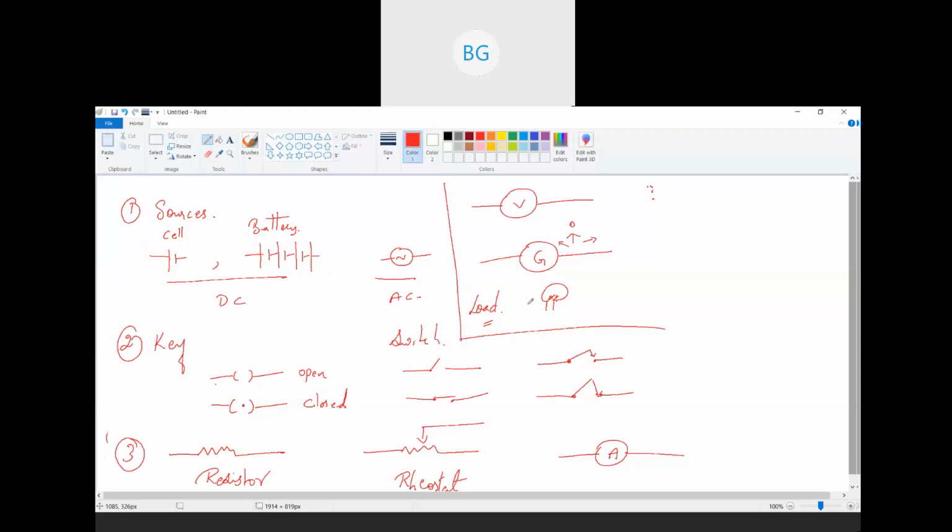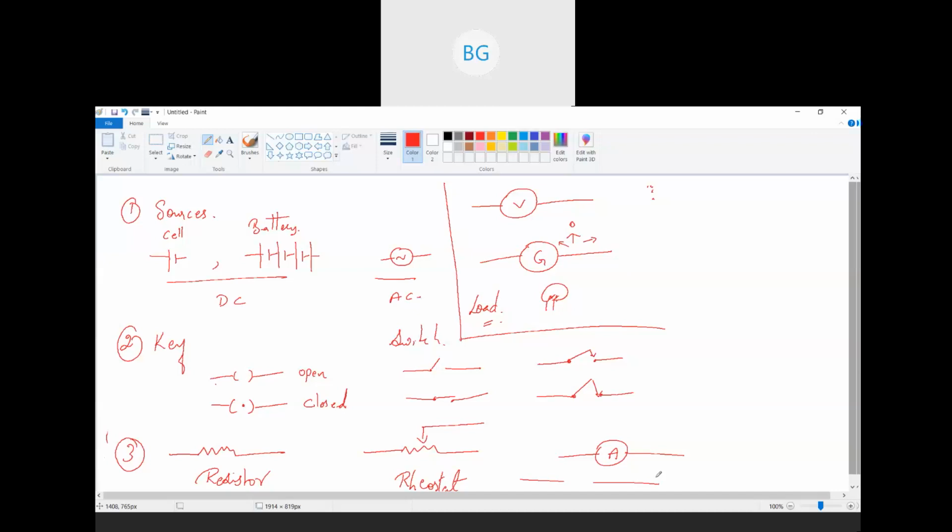Then we saw the simple circuit. Now usually a circuit consists of a cell or a battery. Then we'll have a switch and then the connecting wires. Connecting wires are shown by simple straight lines. Wires help to connect two different equipments, and a wire is a path through which current will flow from one device to another device, right? That is a wire. So this is what we saw.